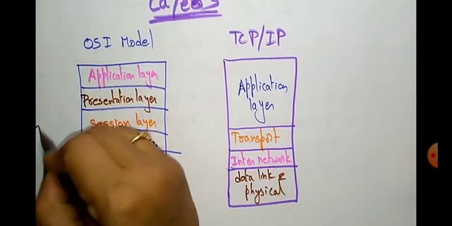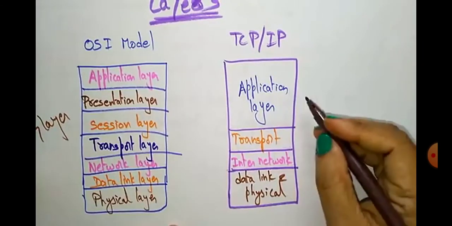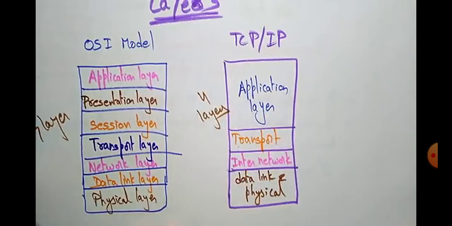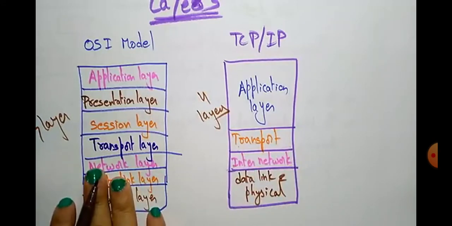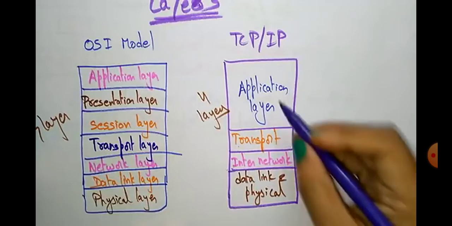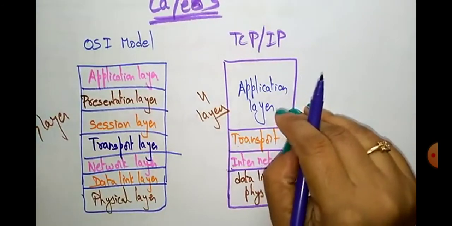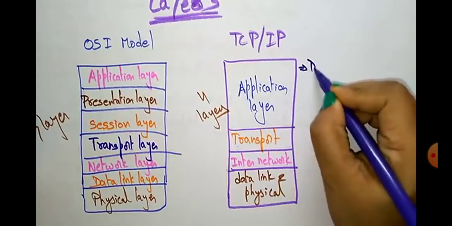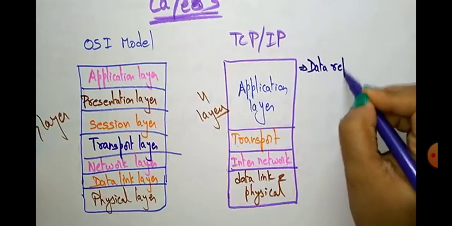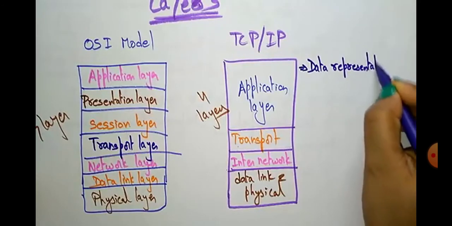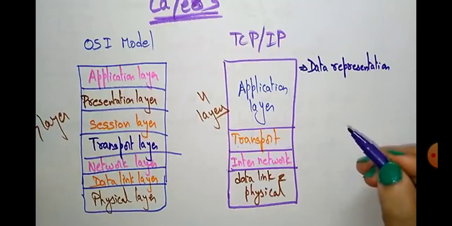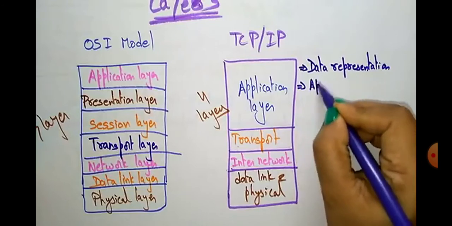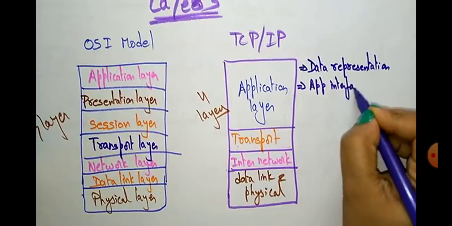So here total 7 layers are present, and in TCP/IP only 4 layers are present. The application layer in TCP/IP is mainly used for data representation, dialog control, and application interface. It acts as an application interface.